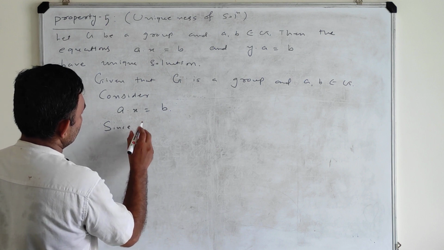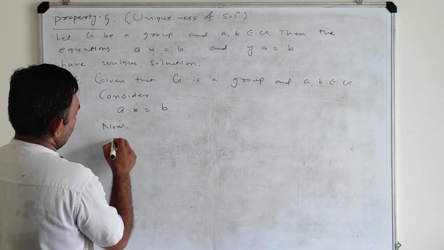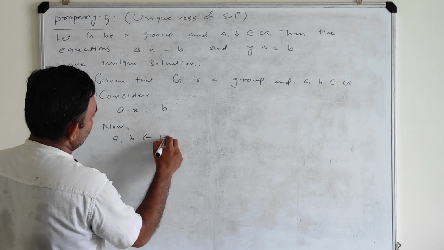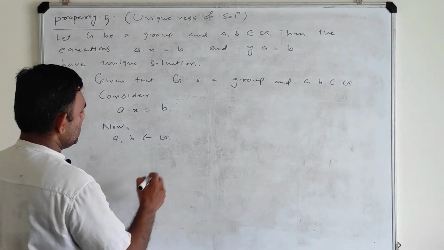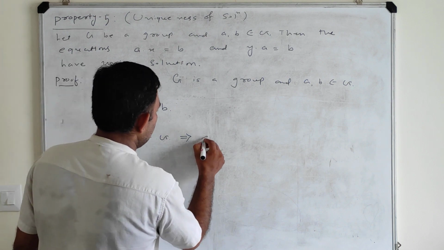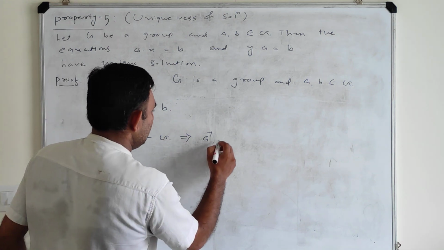Since A and B both are elements of the group, it means A inverse will exist and B is as it is.